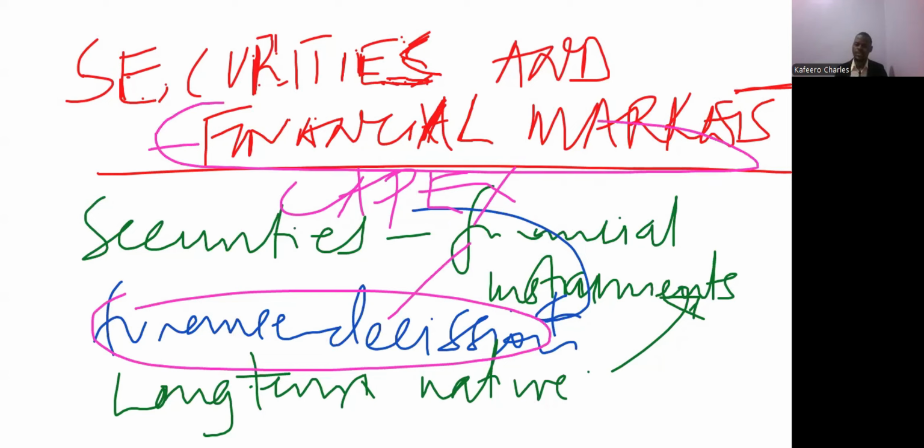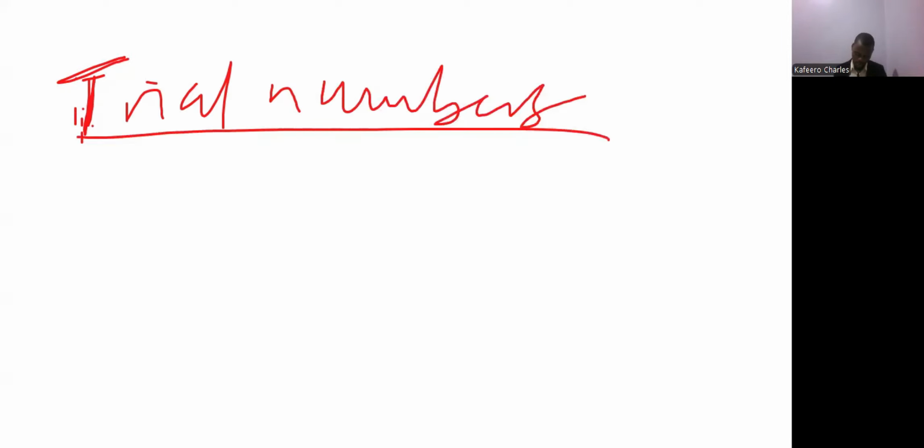So we want to see some of the areas where the examiners examined these topics. I want to give you reference numbers for the questions that revolve around securities and financial markets, or what we call financial instruments and then the financial markets. So let's look at the reference questions, or what we call the trial numbers.